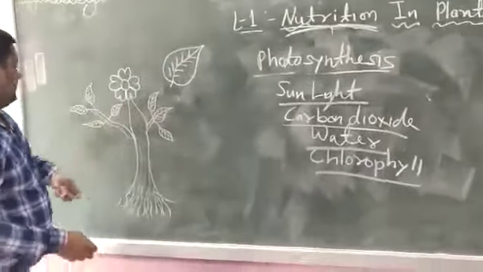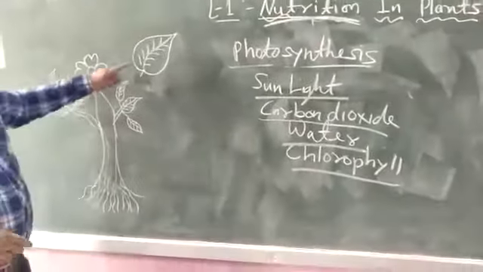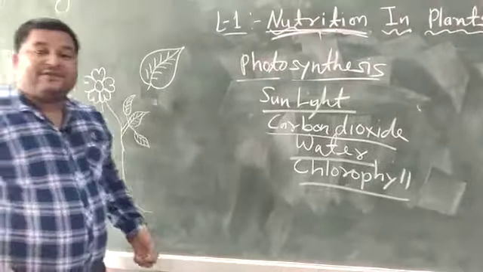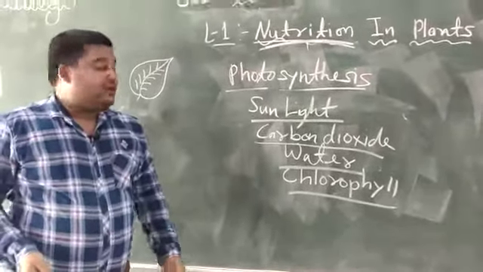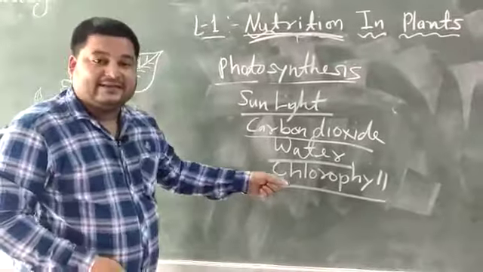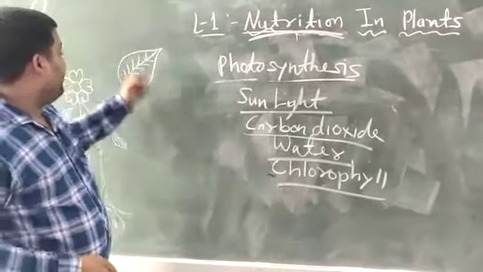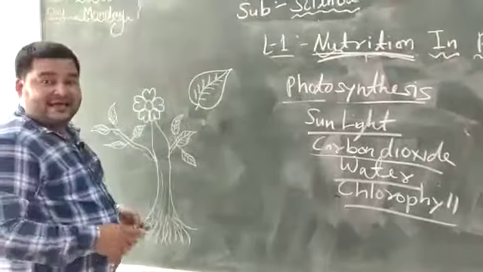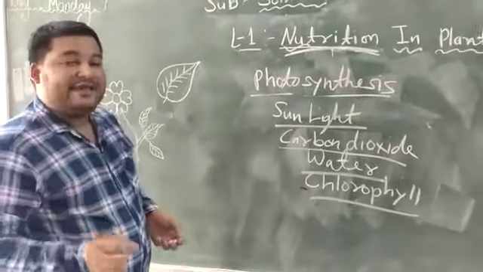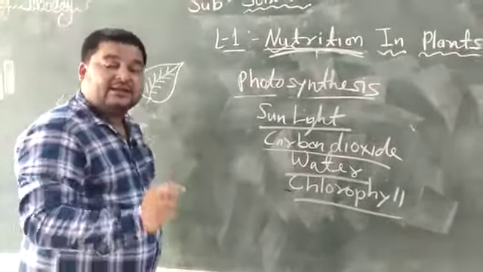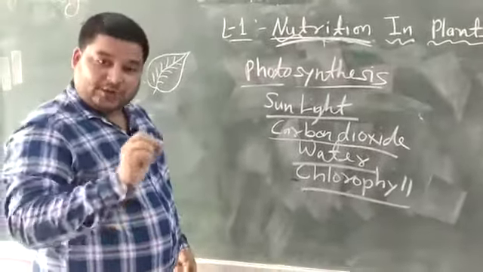Here I have made a little plant, a leaf. The color of the leaf is green. You know why? Because chlorophyll, a pigment, is present there, and chlorophyll makes the color of the leaf green. Just note it down: if the color of the leaf is not green, it means that chlorophyll is not present.